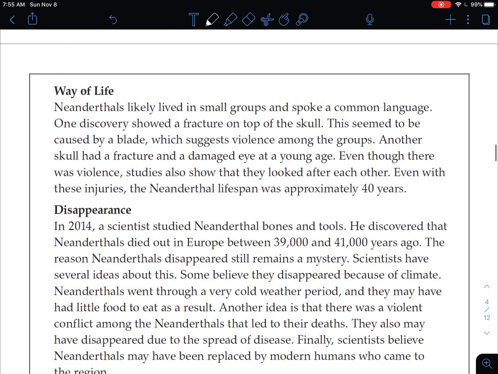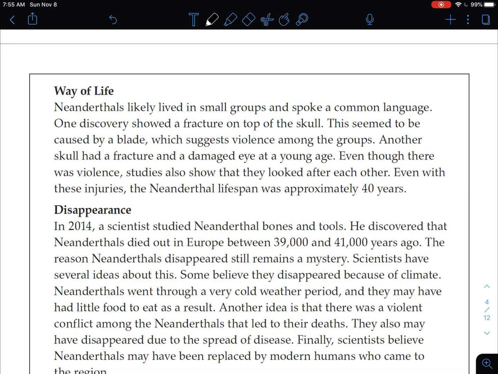All right, way of life. Neanderthals likely lived in small groups and spoke a common language. One discovery showed a fracture on top of the skull. This seemed to be caused by a blade, which suggests violence among the groups. Another skull had a fracture and a damaged eye at a young age. Even though there was violence, studies also show they looked after each other. Even with these injuries, the Neanderthal lifespan was approximately 40 years. So they only lived 40 years.